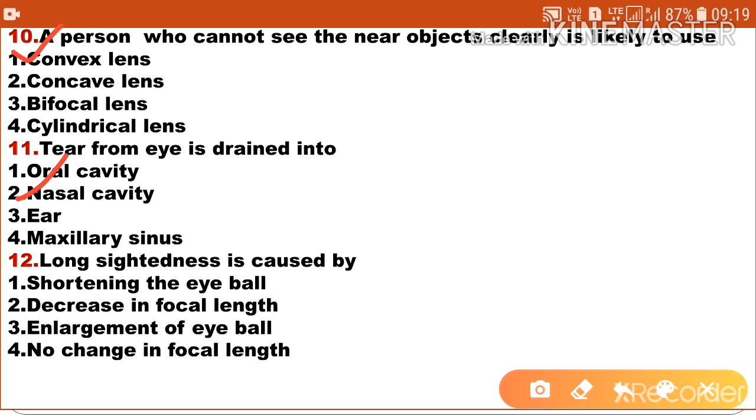Next question, long sightedness is caused by: first, shortening of the eyeball; option 2 decreasing the focal length; option 3 enlargement of the eyeball; and fourth no change in focal length. So long sight is caused by shortening of the eyeball, so option 1 is the correct answer.